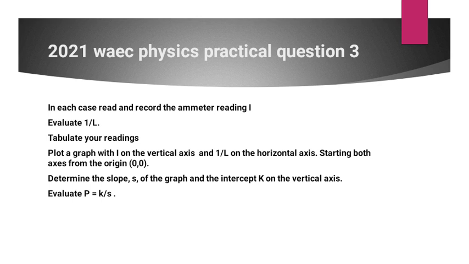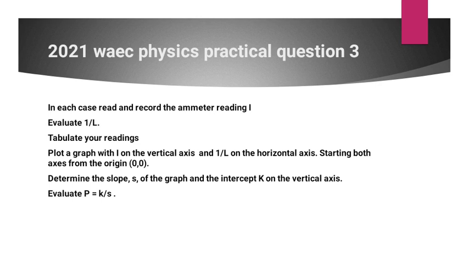What this means is that you will start your scale of the axis from 0 for both axes. All right? So you are not permitted to match your points. No matter the figure you have in your table, on the vertical axis, make sure your scale starts from 0. On the horizontal axis, make sure your scale starts from 0. This doesn't mean that your graph is going to pass through the origin.